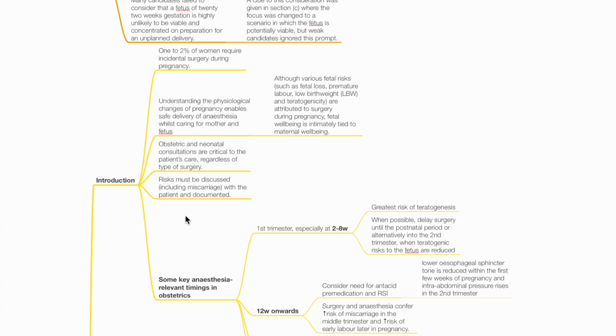Although various fetal risks such as fetal loss, premature labor, low birth weight and teratogenicity are attributed to surgery during pregnancy, fetal well-being is intimately tied to maternal well-being. Obstetric and neonatal consultations are critical to the patient's care, regardless of type of surgery. Risks must be discussed, including miscarriage, with the patient and documented.